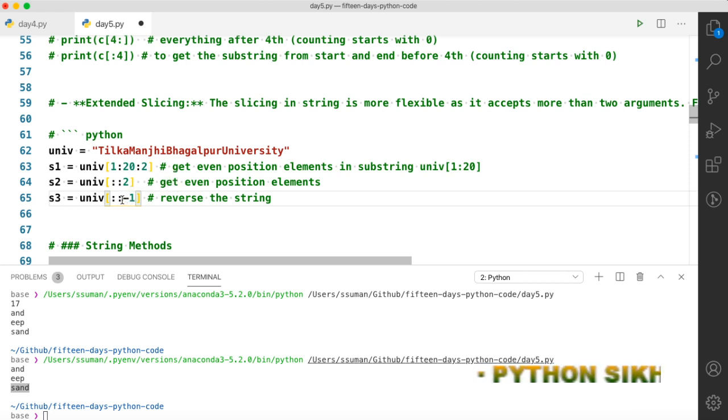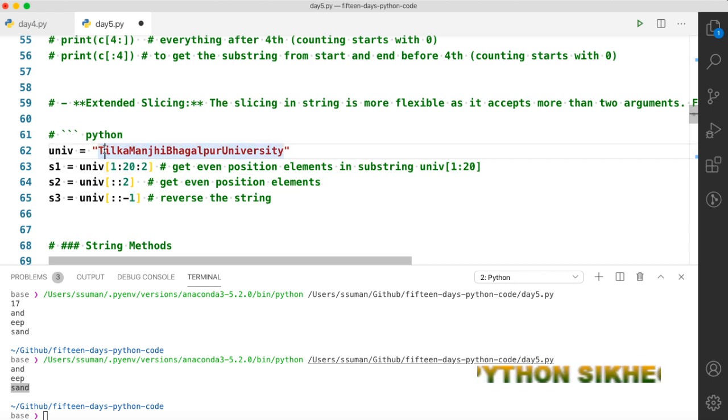And -1 means you have to reverse this. The second command is [0::2]. This is empty, so you start with 0, and going up to the end, the 2 means it will use every other character. While the first, S1, you have to start with 1.